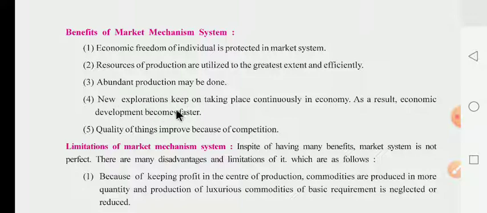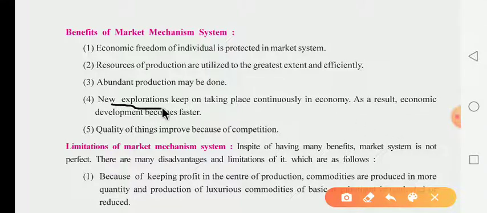Fourth, new exploration keeps on taking place continuously in economies. Here they have given new exploration. Exploration means new kinds of research are done in this continuous economy. As a result, economic development becomes faster. And fifth, quality of things improves because of competition. In this system you will find huge competition in the market system. That's why the quality of the product is the best, and that's why the consumer gets a good benefit.